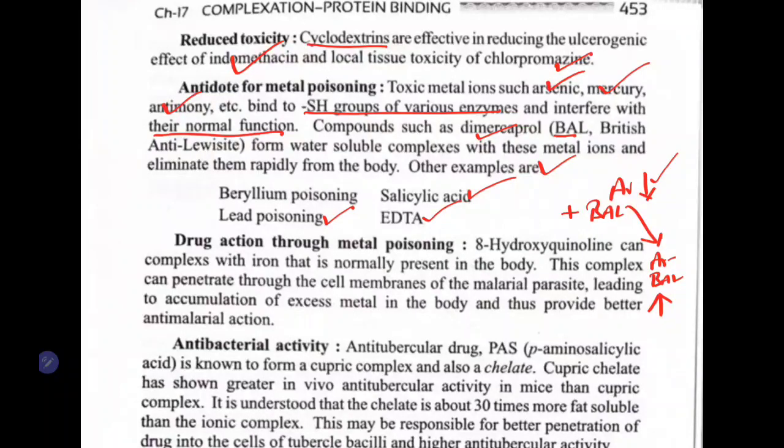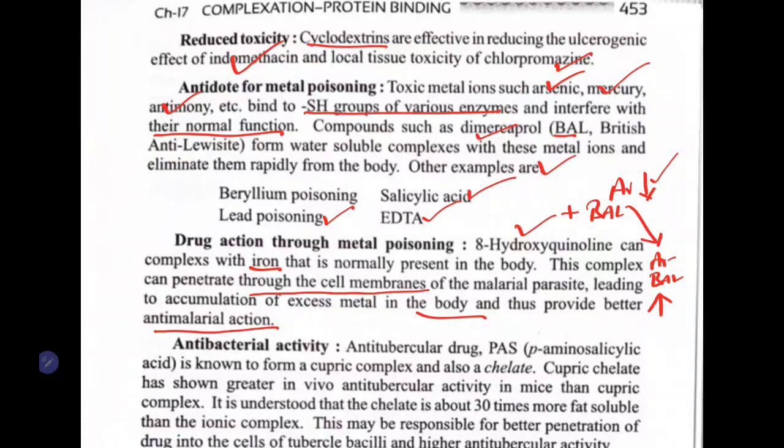See here, 8-hydroxyquinoline can complex with iron that is normally present in the body. Now this complex can penetrate through the cell membrane of the malarial parasite, leading to the accumulation of excess metal in the body of the parasite, thus providing better antimalarial action.